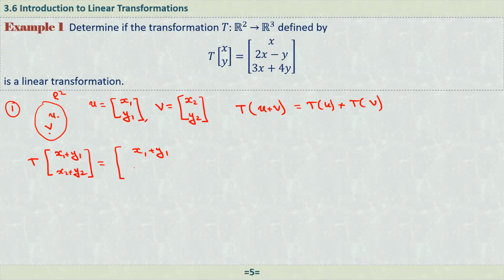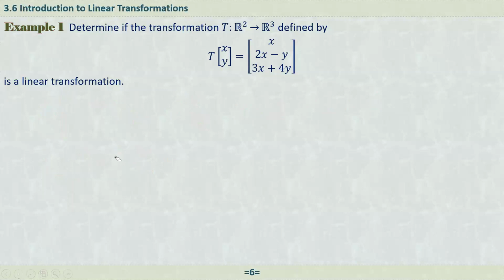So here we have 2 times (x1 plus x2), minus (y1 plus y2).